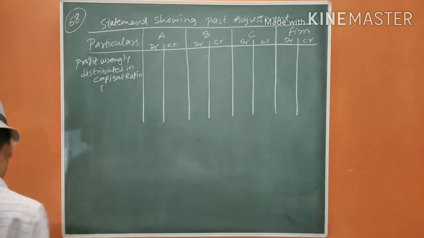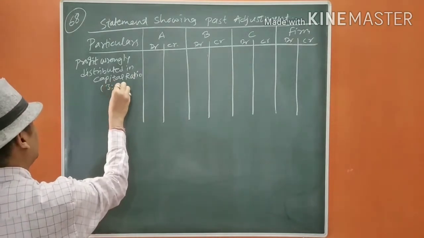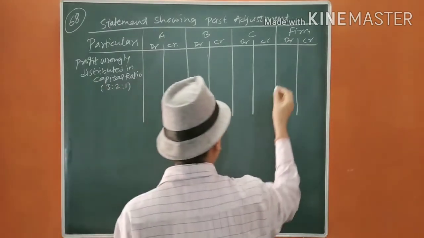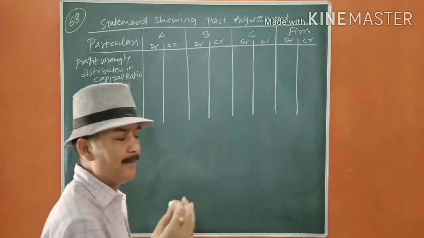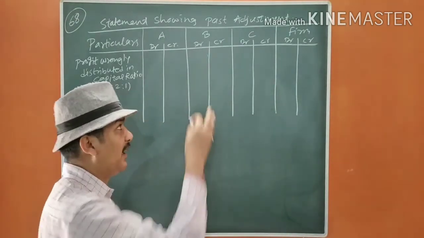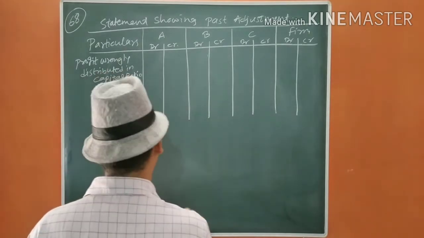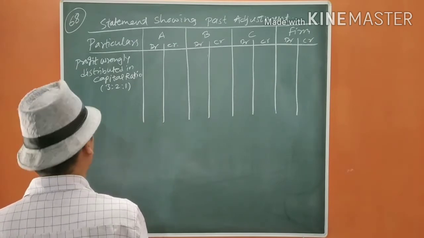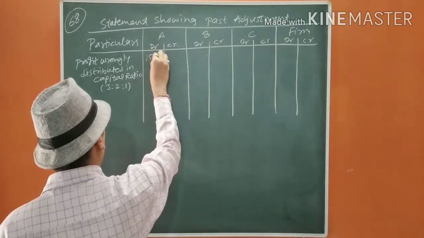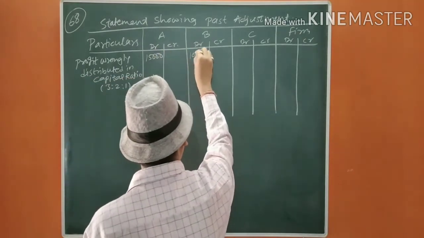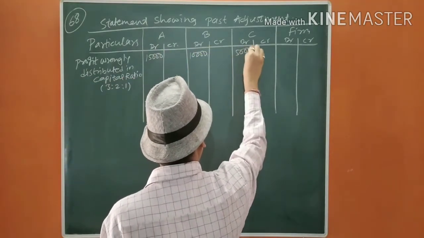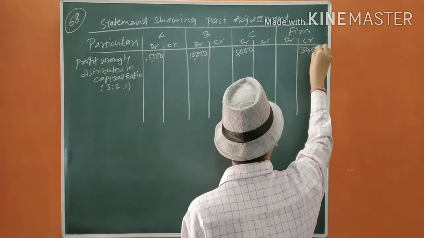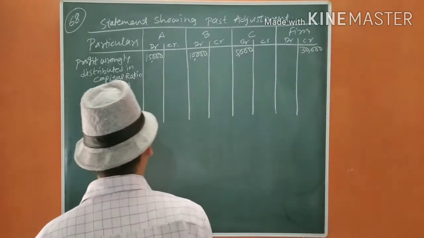That was 3:2:1. Now the profit was 30,000. So whenever you are going to take the profits back, it will be added in P&L appropriation. That means firm, and it will be debited to partners. So 6, 5 is 30, 5 3 is 15, 5 2 is 10, and 5 on the 5. Total 30,000 profit we have taken back in the ratio 3:1.